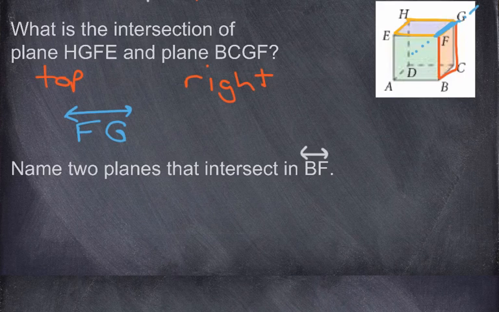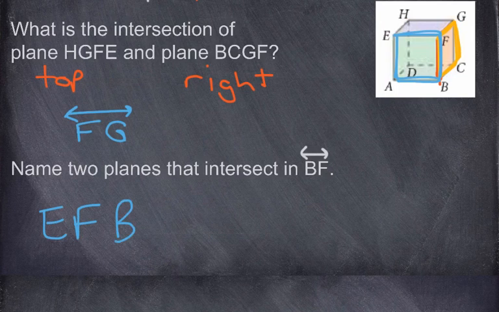Now, next one says, name 2 planes that intersect at BF. So this one works a little bit backwards. Here's BF, and a line is at the intersection of 2 planes. Well, BF is a part of this plane on the right, and BF is a part of this plane in the front. So we just have to name those two planes. So the blue one, let's say, is EFBA. That's one plane. And the other one is the right one, which is FGCB.